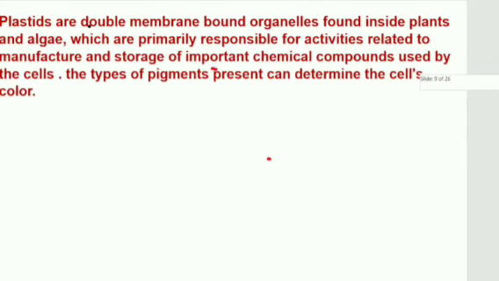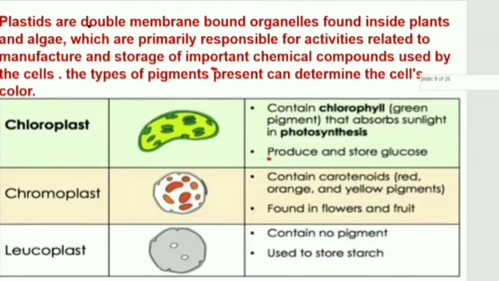Plastids are found inside the plants and algae, which are responsible for the manufacture and storage of chemical compounds. They need chlorophyll, which is present in the chloroplast. You see, this is the chloroplast, which is the green color pigment. Here you can see the green round organelle-like structures. This is chloroplast. So chloroplast contains the chlorophyll, which helps plants to make their food, which is known as photosynthesis. And there is another plastid which is named chromoplast.